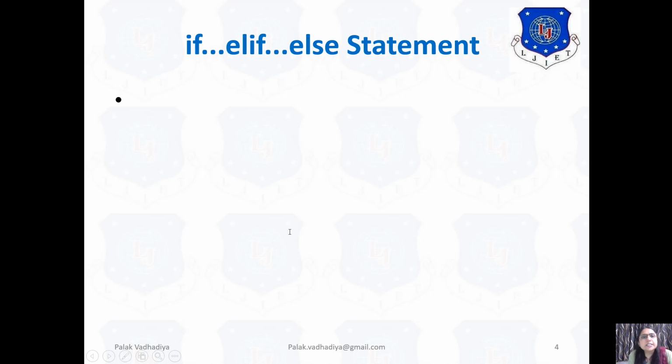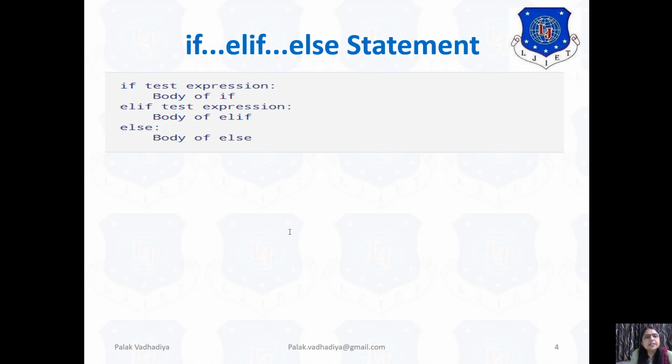Now next we will discuss the if, elif and else statement. The syntax is if, then the test expression, then the body of if, elif, test expression, then the body of elif, then else, and then the body of else. If you see carefully, there is no condition in else. That means if the above conditions fail, then the body of else will execute. The elif is short for else if.